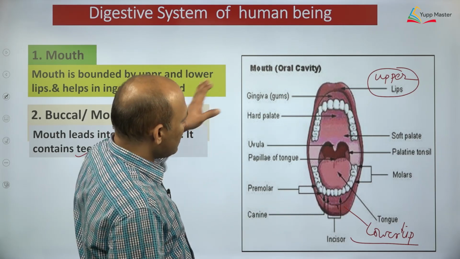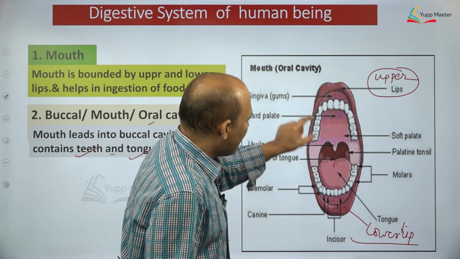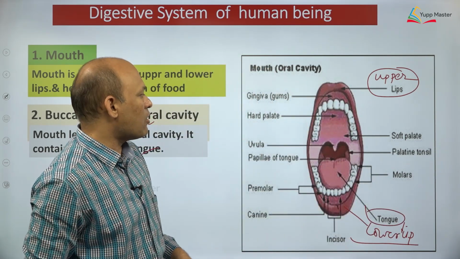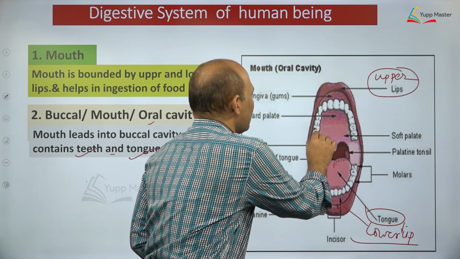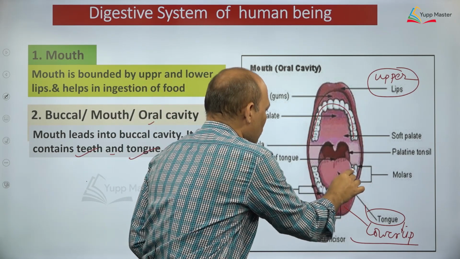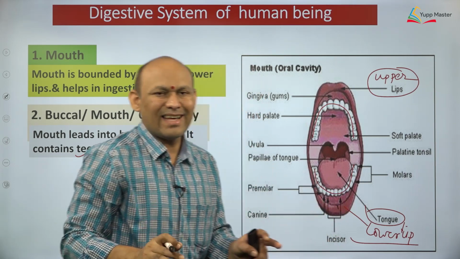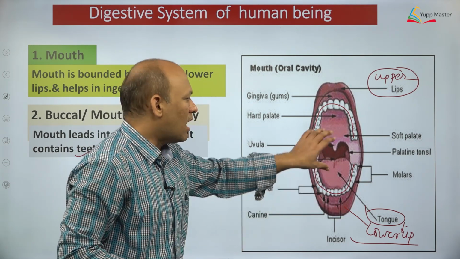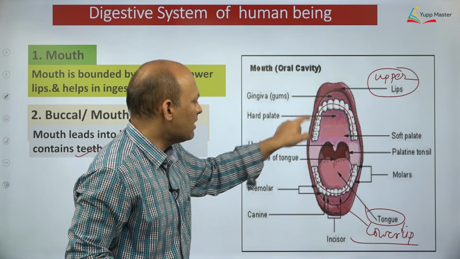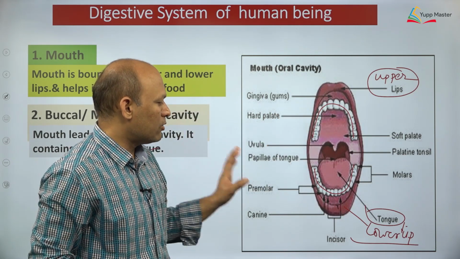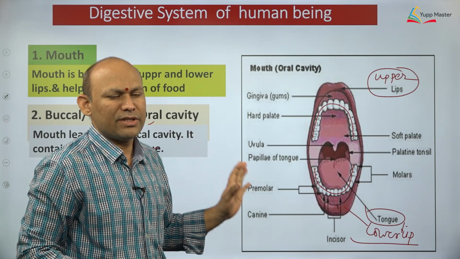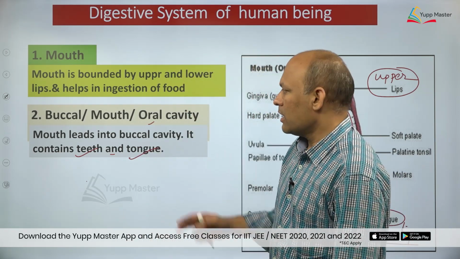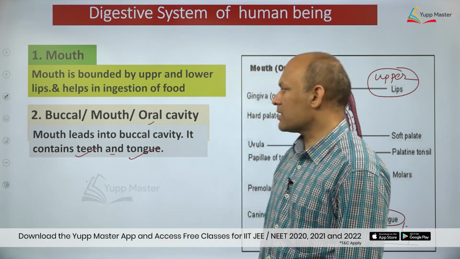Are you able to see this diagram? Yes. In the diagram, what you can see? You can see the tongue, right? Here I have shown the muscular tongue, we'll discuss about it. And then you can find teeth, right? Upper jaw teeth and lower jaw teeth. How many teeth are there? We will discuss subsequently in detail. So mouth leads into buccal cavity, and buccal cavity contains teeth and tongue, dear students. These are noticeable parts present in the buccal cavity, and they have a specific role in the process of nutrition. We will discuss in detail.